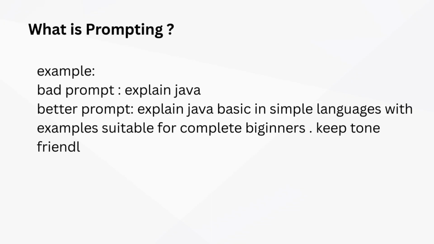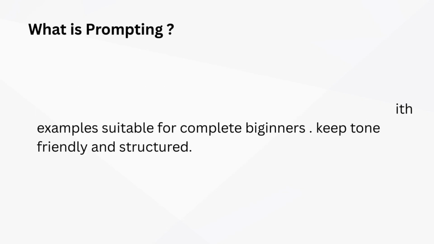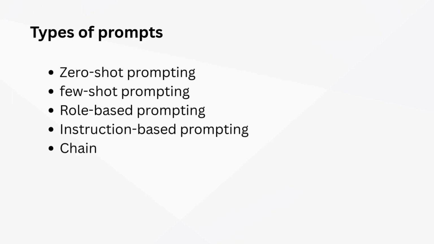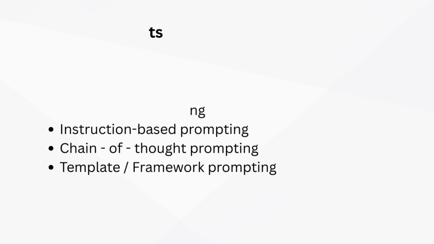For example, a good prompt. You give a prompt like this: explain Java basics in simple language with examples suitable for a complete beginner. Keep the tone friendly and structured. So ChatGPT or Gemini understands you are a student, and it gives the output your way. So it is a good prompt. A good prompt tells the AI what you want, style, format, target audience. I hope you understand. In the next class we will discuss types of prompts.